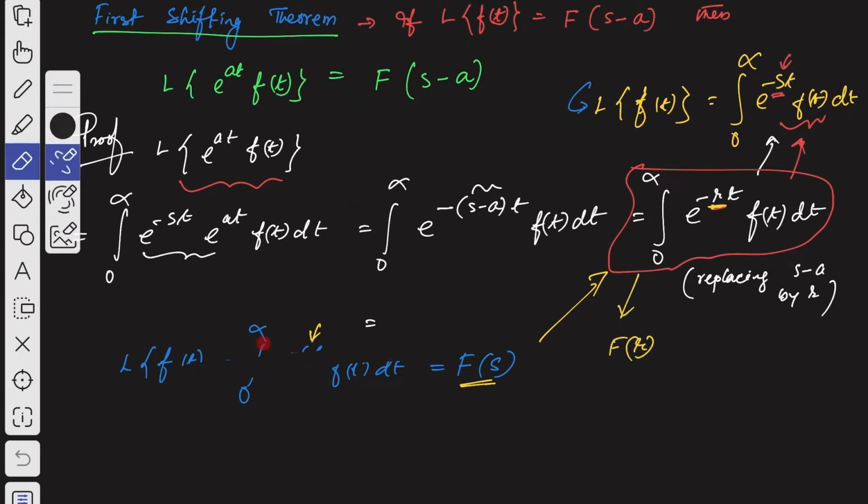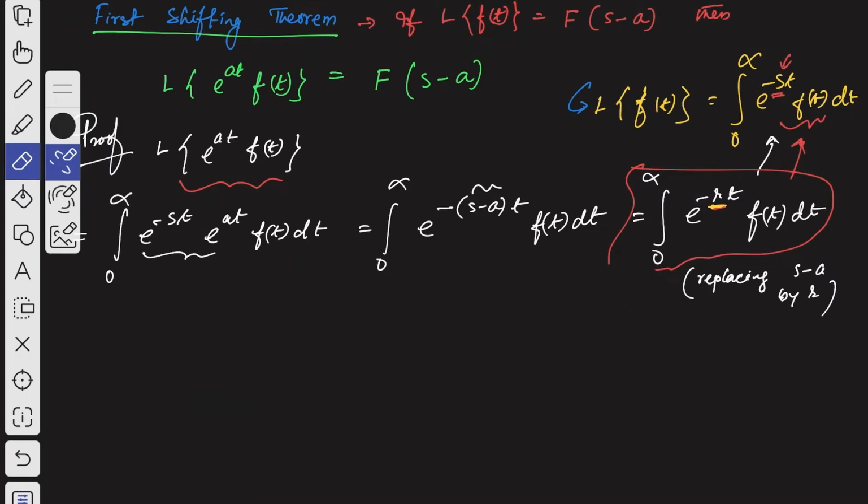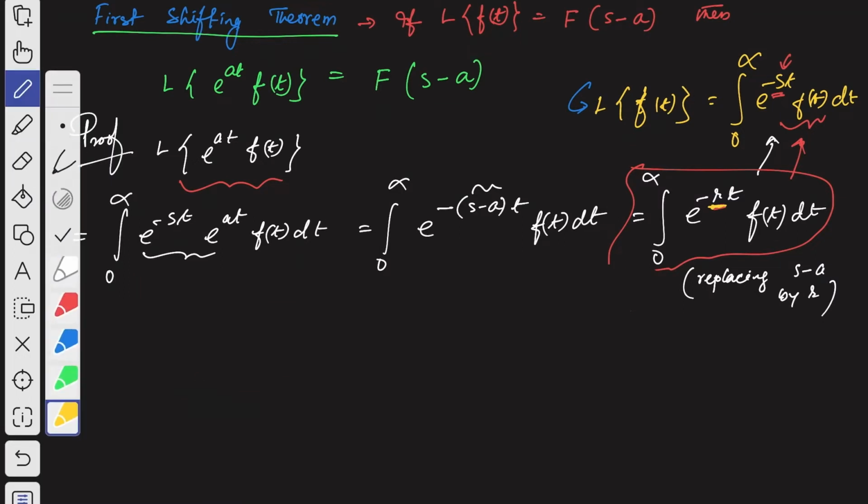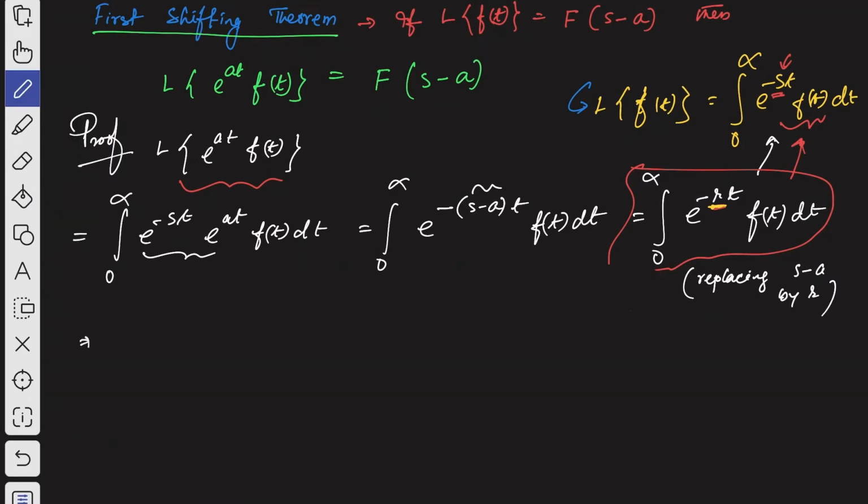So if you write that, let me clean this. Finally we have got that Laplace transformation of e to the power at f of t is equal to capital F of r.